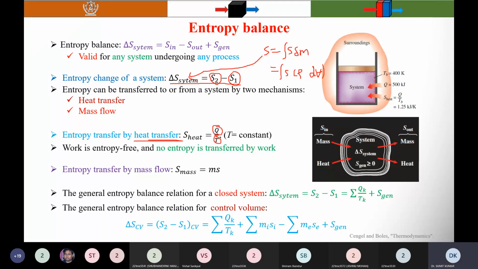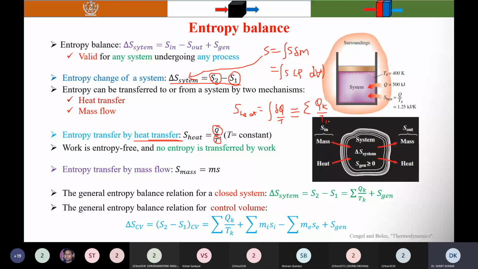Again, if delta Q is not constant, then you need to do the integration. If it is not uniform or not constant, then you integrate delta Q by T. And if it is not a continuous control surface, if it is discrete, then you can use the summation. If it is a continuous control surface, then you can integrate. If it is not, then you can consider the summation of Qk divided by Tk.